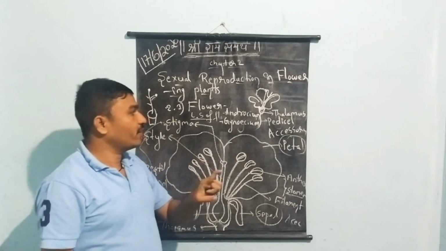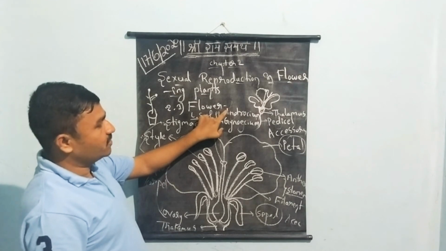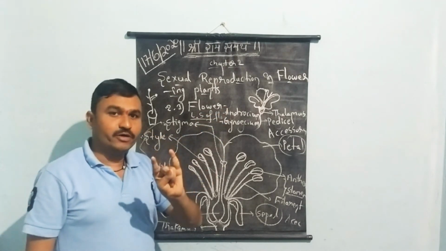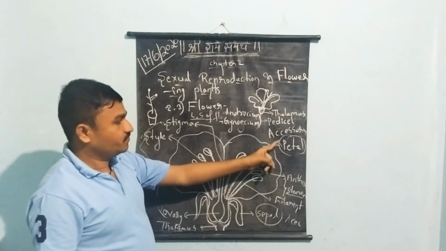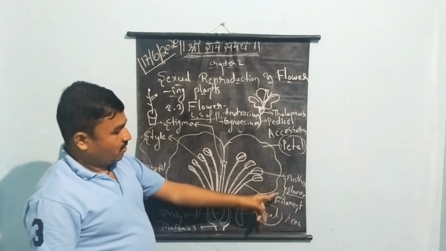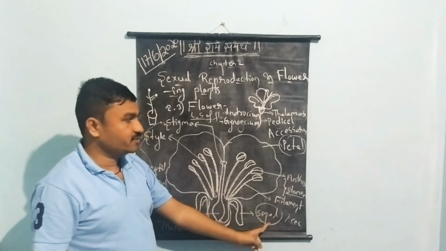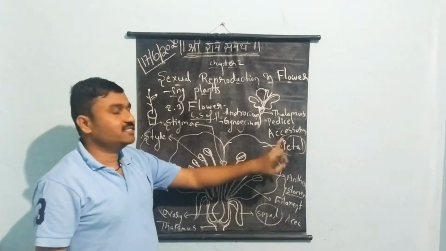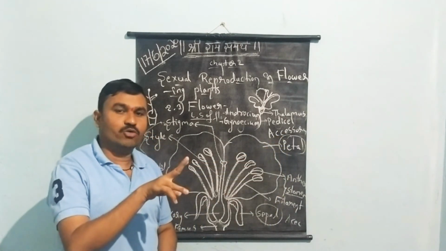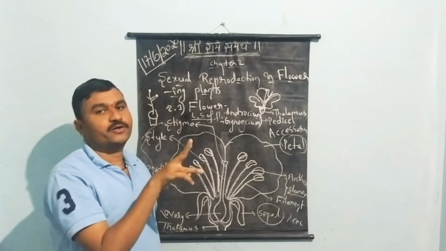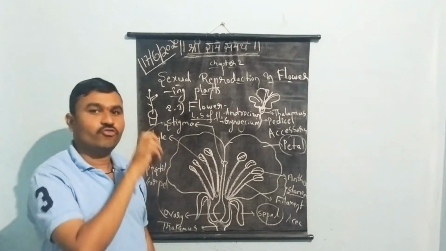So androecium and gynoecium are the two reproductive whorls, and petals and sepals are the two accessory whorls. So we find two accessory whorls and two reproductive whorls in a particular flower.